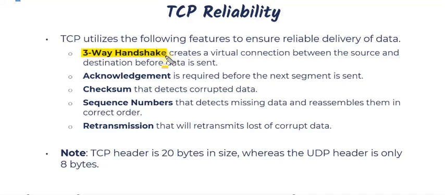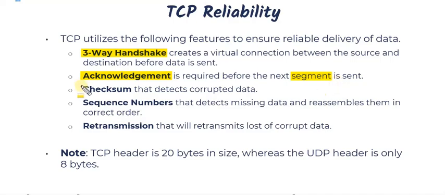And that's that connection that I talked about on the last slide. Additionally, whenever any data is sent, we must acknowledge that we received it before the next segment is sent. And remember, when we're talking about the transport layer, we're talking about segments of data. We break our data up into smaller chunks that we call segments.